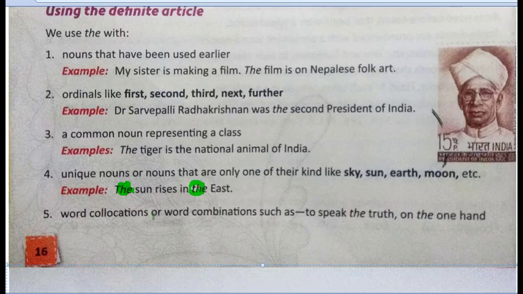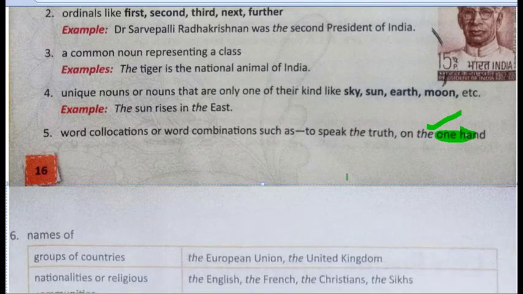Then next is collocations. Collocations means, see, several words when they are put together and they are always written or spoken like that, we call them collocations. So speak the truth. See, speak and truth हमेशा हम साथ में रखते हैं. In the middle we always use the. Again, on the one hand, this is another collocation. So in this case also we use the.